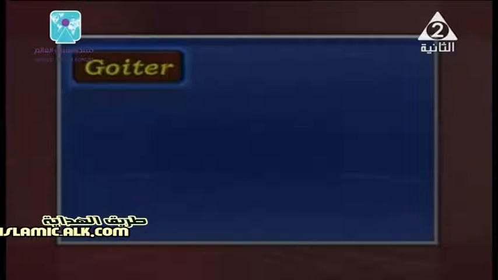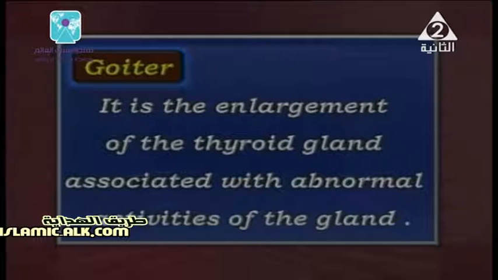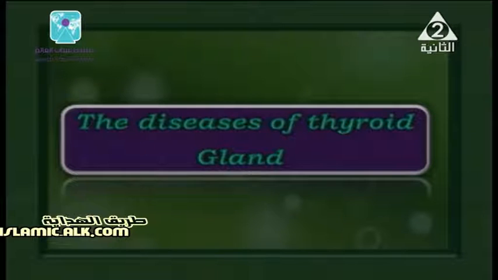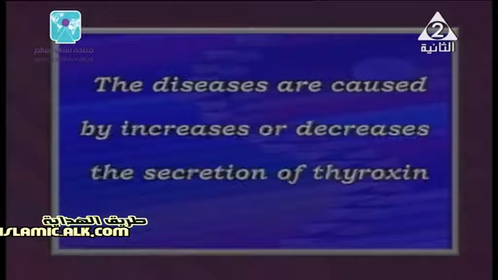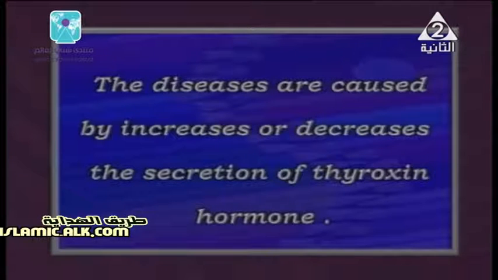It is enlargement of the thyroid gland associated with abnormal activities of the gland. The diseases of the thyroid gland are caused by increases or decreases in the secretion of thyroxine hormone. And as we said, increasing means hyper, while decreasing means hypo. Because we are talking about the thyroid gland, we have here hyperthyroidism and hypothyroidism.